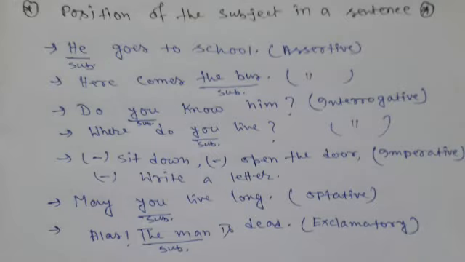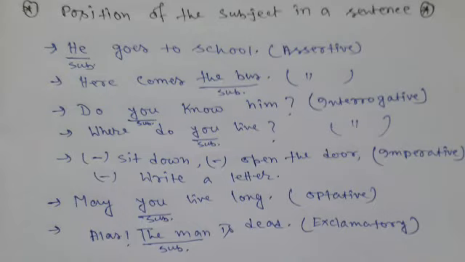In an interrogative sentence, the subject is placed after the verb or after the WH word and verb. For example, do you know him? Here in this sentence, you is the subject and it is placed after the verb do. In the next sentence, where do you live? In this sentence, you is the subject and it is placed after where, the WH word, and the verb do.